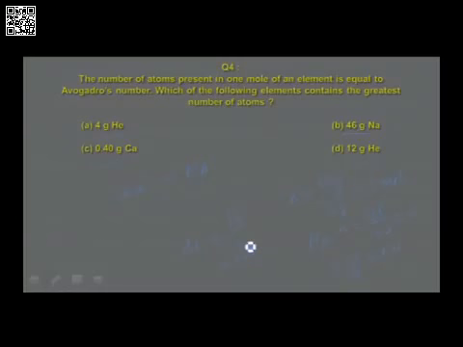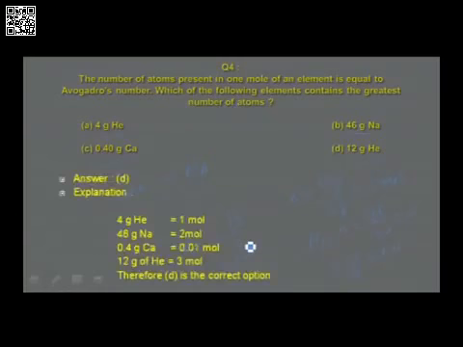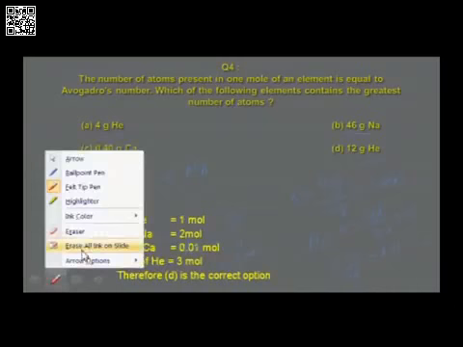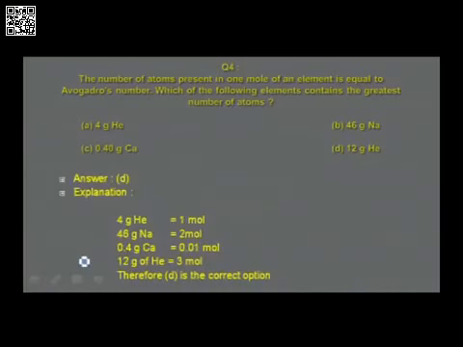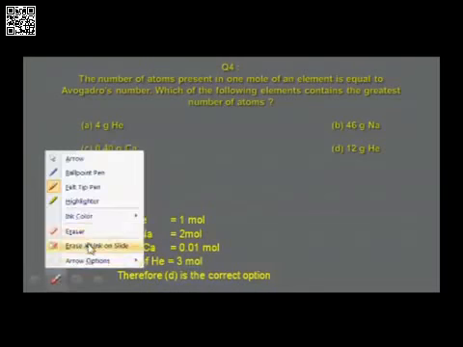So 3 moles should contain Avogadro number, and this answer is calculated already, you can notice it, and the answer is 12 grams of helium, which corresponds to 3 moles, and therefore D is the correct option. This is the correct option you find. And go to the next question.